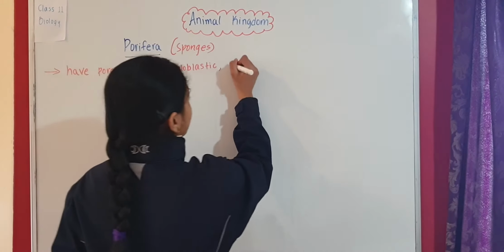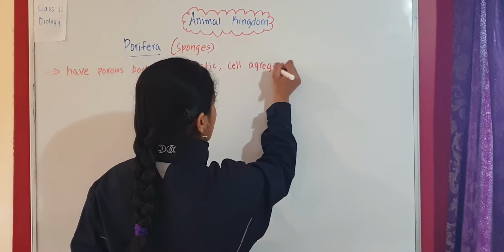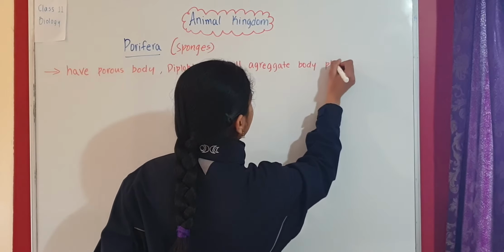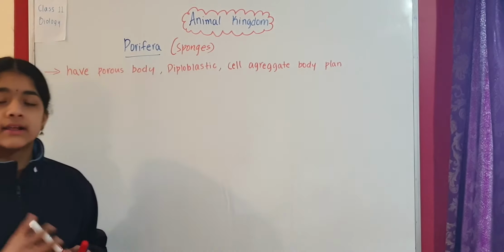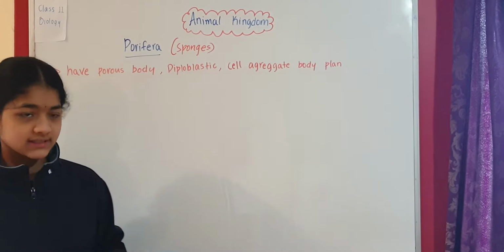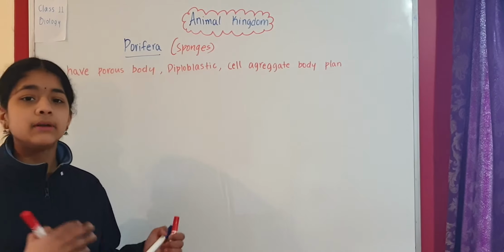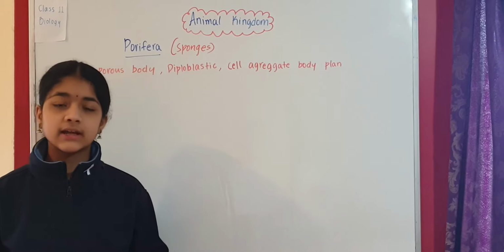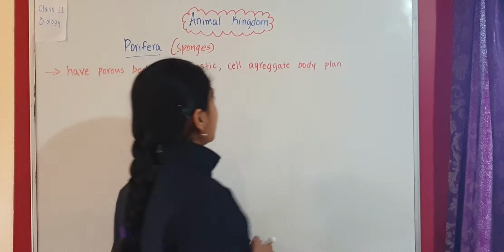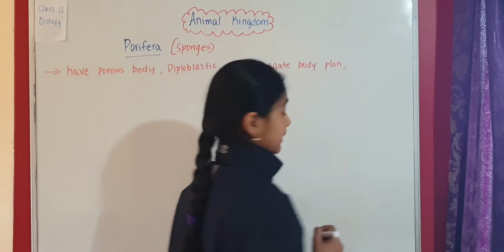Also, they have a cell aggregate body plan. Cell aggregate body plan means there is a cluster of cells, but they are not organized into tissues, organs and organ systems. So this is the primitive type of body plan. After cell aggregate we have the blind sac body plan and then the tube within tube body plan. But poriferans have the cell aggregate kind of body plan.